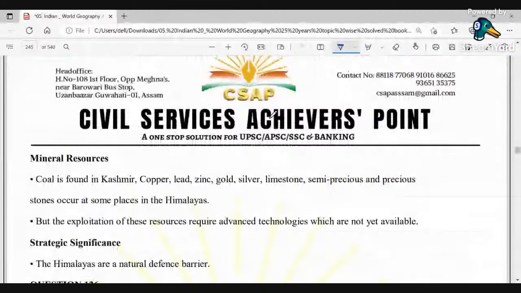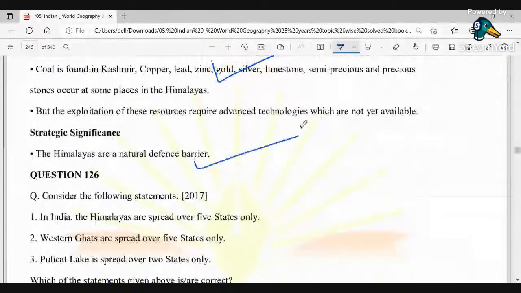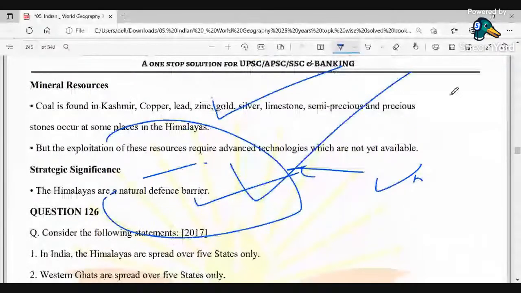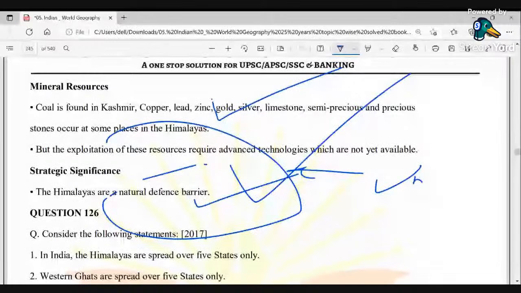Also, the Himalayas protect us from external enemies like China. They have strategic significance because they act as a natural defense barrier. So it is fair to say that the Himalayas are very useful for our protection, for our climatic conditions, and for our survival. Therefore, this is the correct option given here.